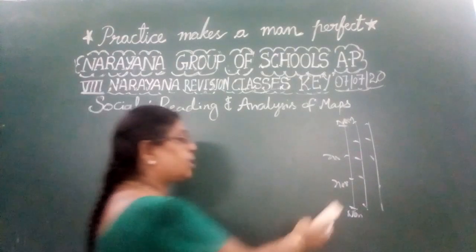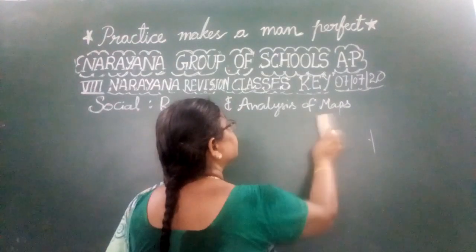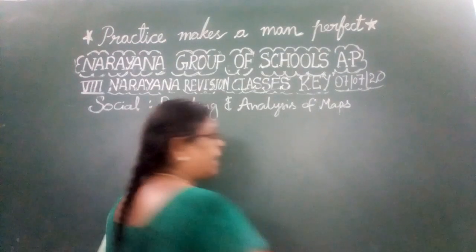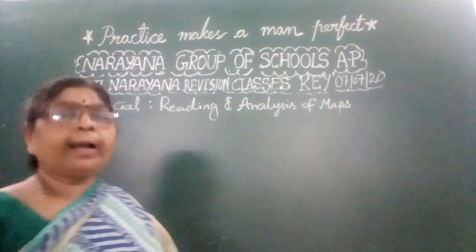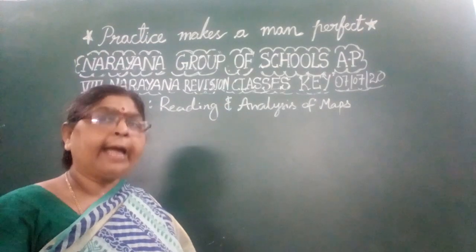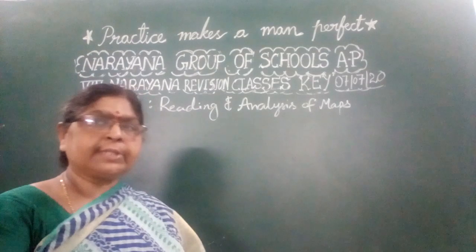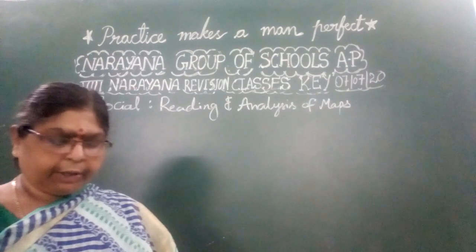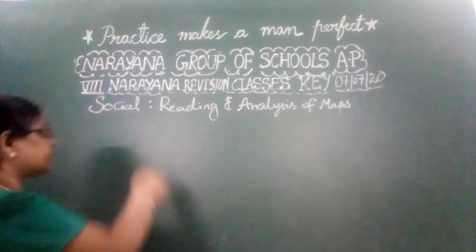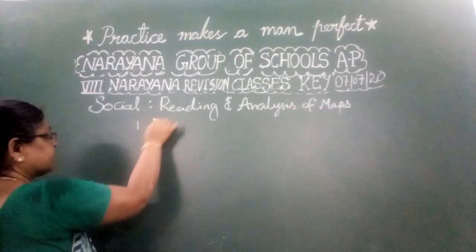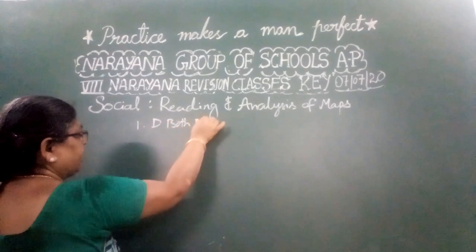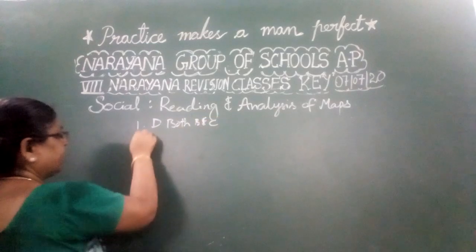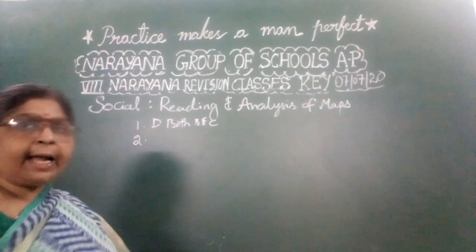The lines joining the places having noon at the same time are called meridians, and they are also known as longitudes. Hence, what is the answer? The first answer is B, both B and C, that is meridians and longitudes.